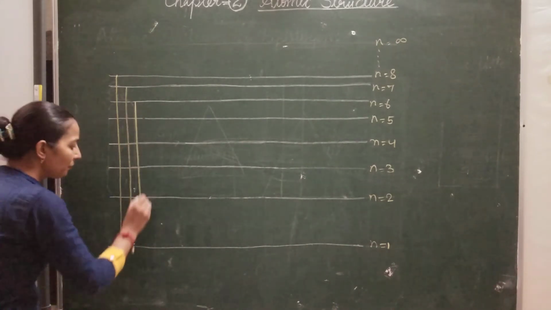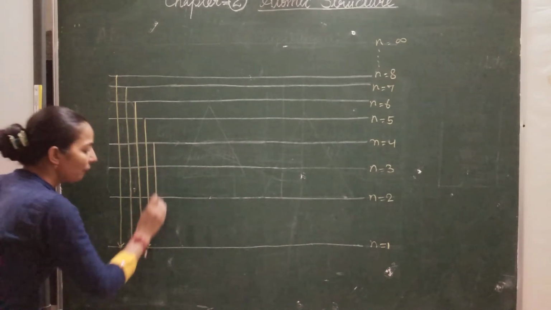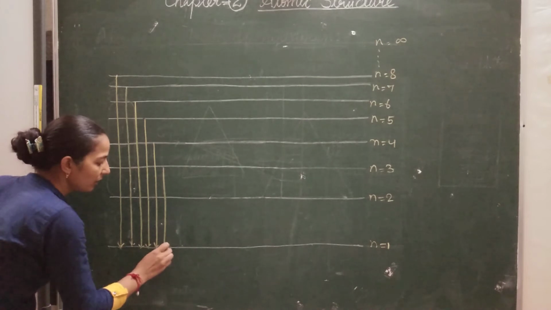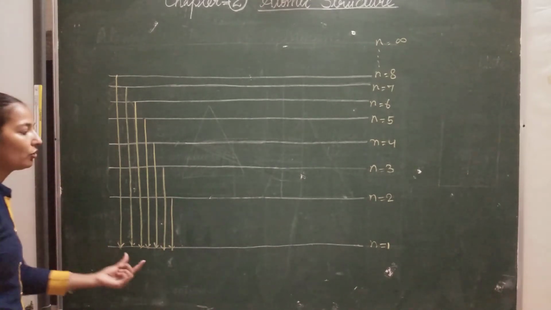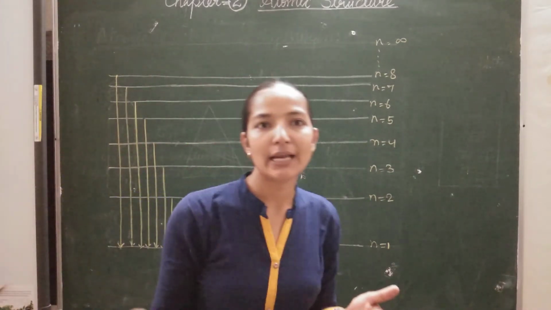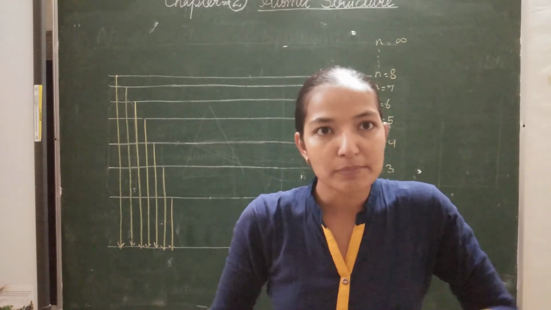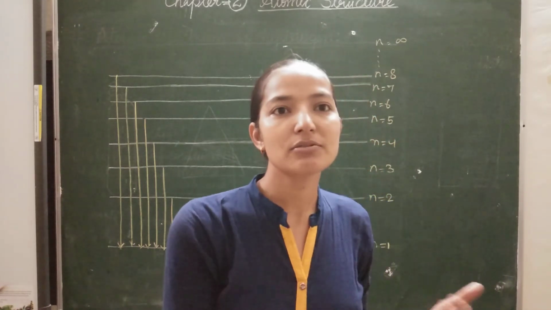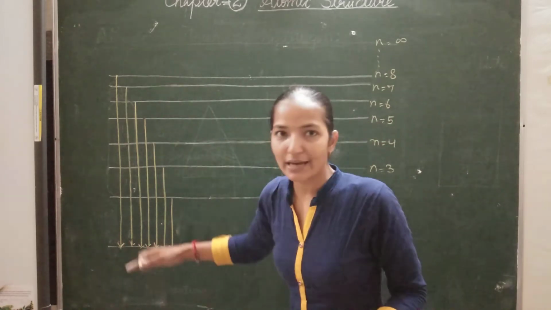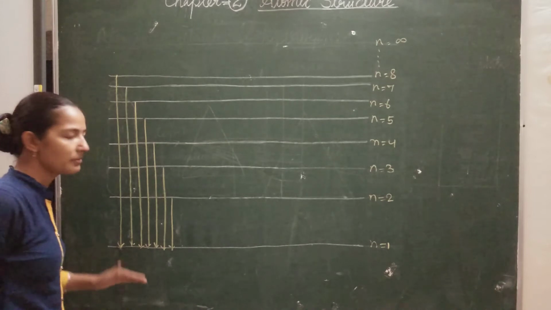It may come from n equals 7 to 1, 6 to 1, 5 to 1, 4 to 1, 3 to 1, or the second orbit to 1. This is possible because when we provide electric discharge to hydrogen atoms, hydrogen absorbs energy and afterward releases all the energy continuously. During the emission of energy, the electron de-excites to a lower energy state. So these are the possible conditions.